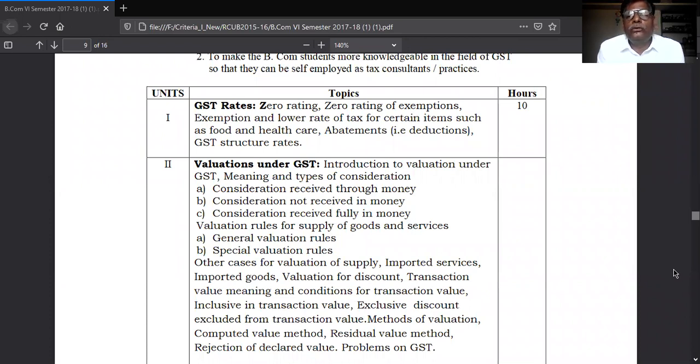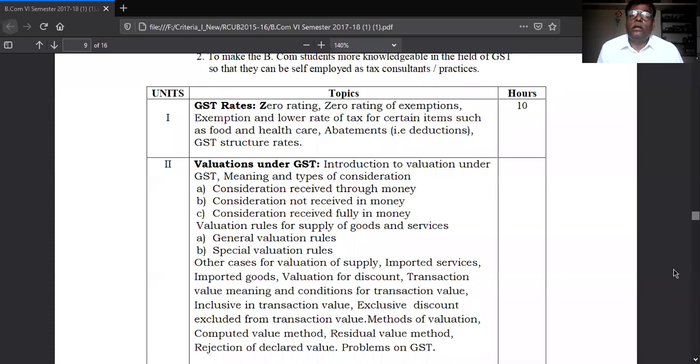And if you sell the goods to the customer, then you receive the amount. That amount is called consideration. That amount is to be valued. Therefore, the valuation of consideration is to be made under different types. That are mainly consideration received through money.